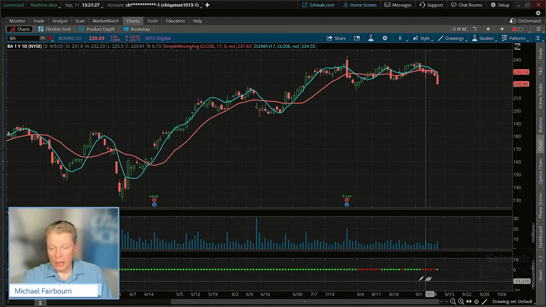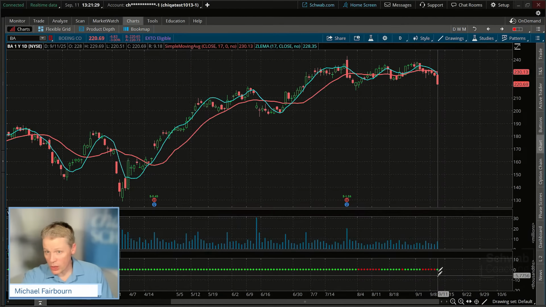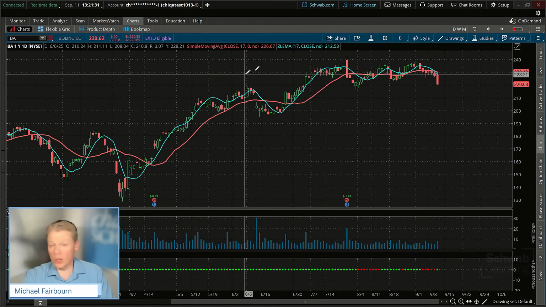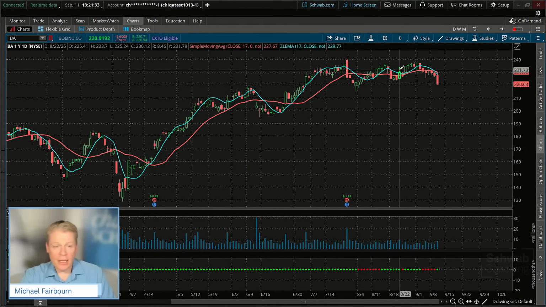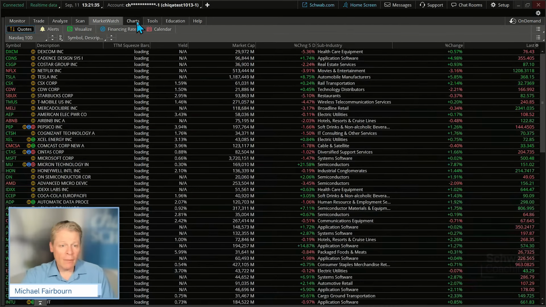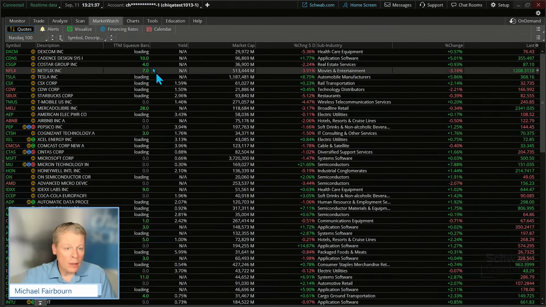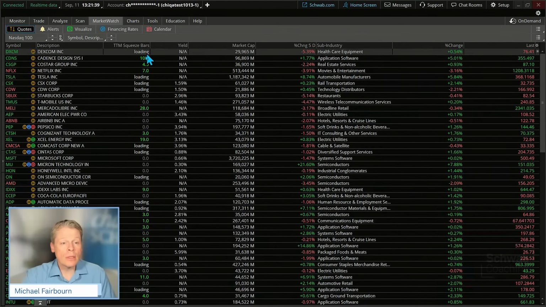What did we have? This one just barely came off, and it's actually coming down, which is interesting because you would have got your signal actually a little bit earlier on the 17. That's where some of the back testing could be helpful. But let's just come over here and let's see again. Let's just choose one of these, like CDNS,